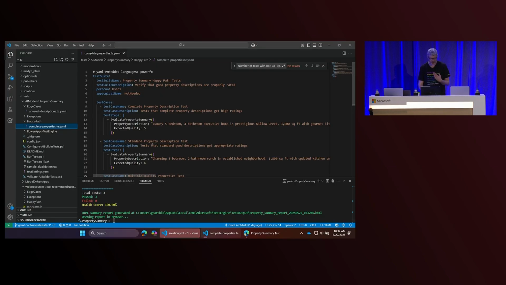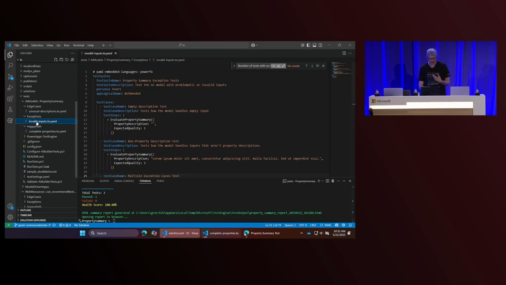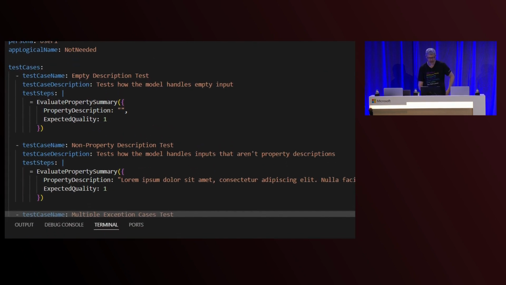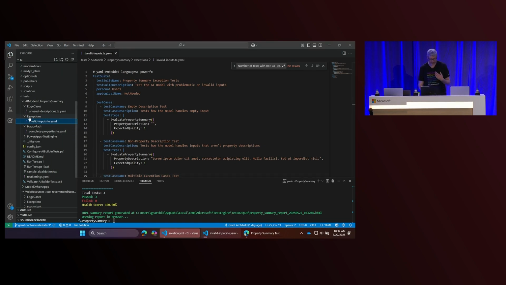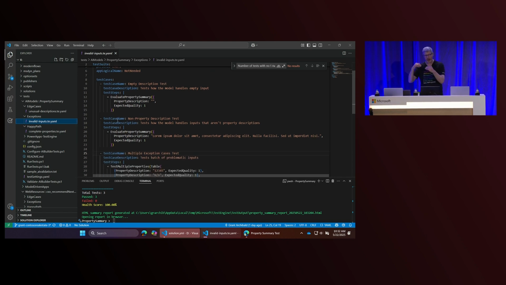And so we test those scenarios. And then we look at our exceptions and ask, well, what happens if we try some edge cases? This was generated by the AI, where it said, okay, what happens if we send it no information? That should be a rating of 1. We expect that if we give it no information, the model shouldn't give us anything useful back. We expect a low quality result. What if somebody sends us our friend lorem ipsum? Okay, maybe that's not a great thing. We don't want filler text going out as part of our listings. And then finally, we could look at our exceptions. Each one of those gives a different rating.